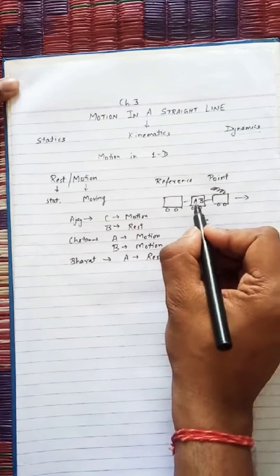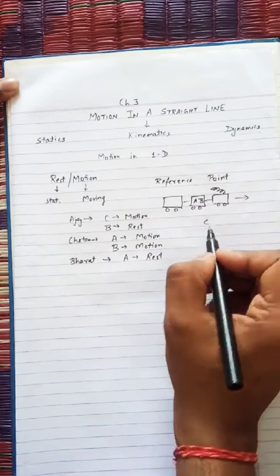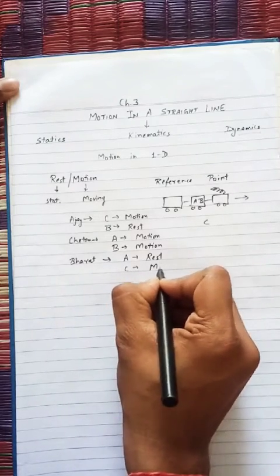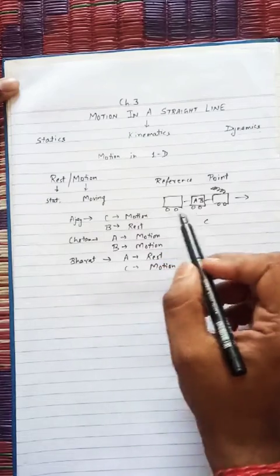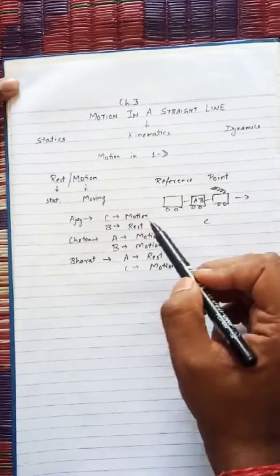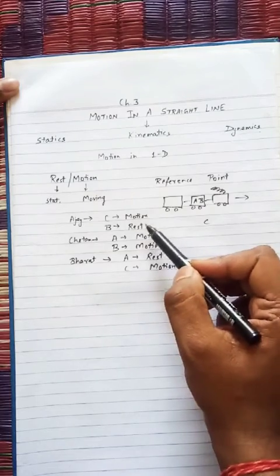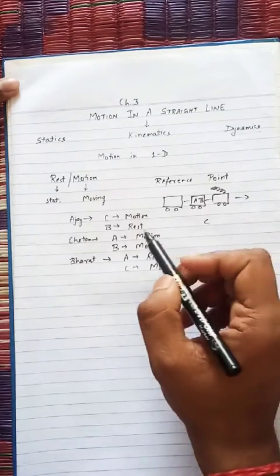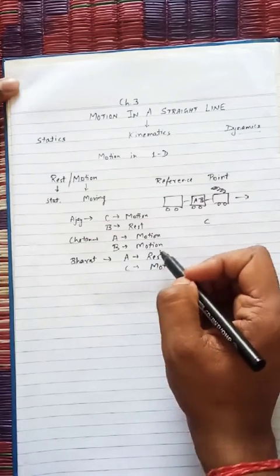Bharat is looking at Ajay. Ajay seems to be at rest according to Bharat, but Chetan seems to be in motion because the train is moving and Chetan is outside. So, according to Ajay and Chetan, Bharat is at rest and Bharat is in motion respectively. So, we can say this is a contradictory situation in which Ajay is saying that Bharat is at rest and Chetan is saying that Bharat is in motion.